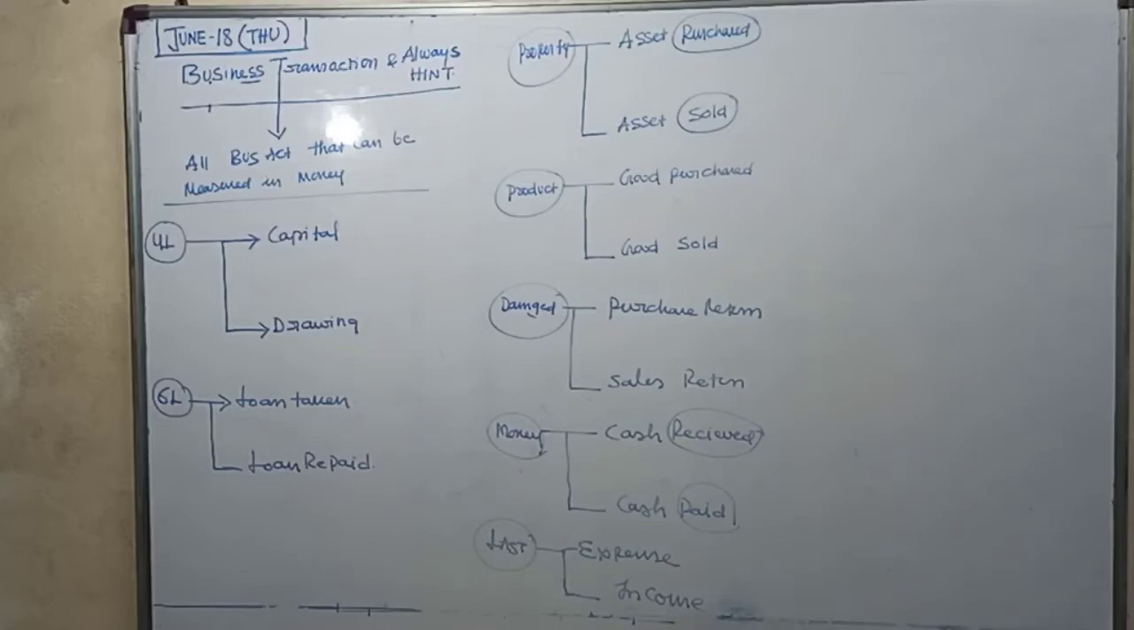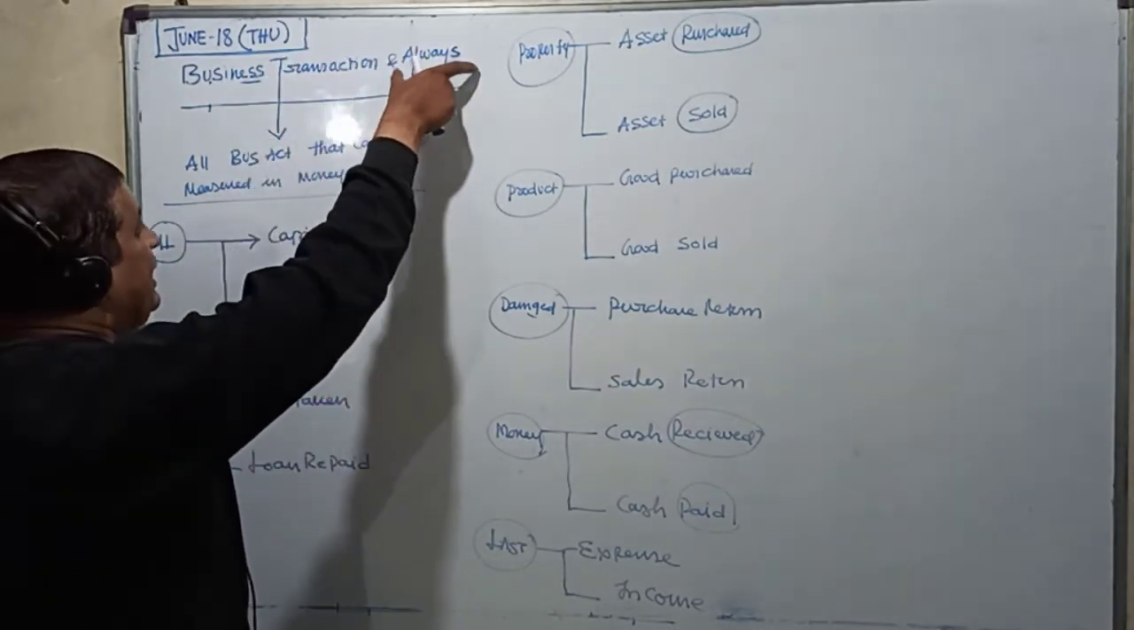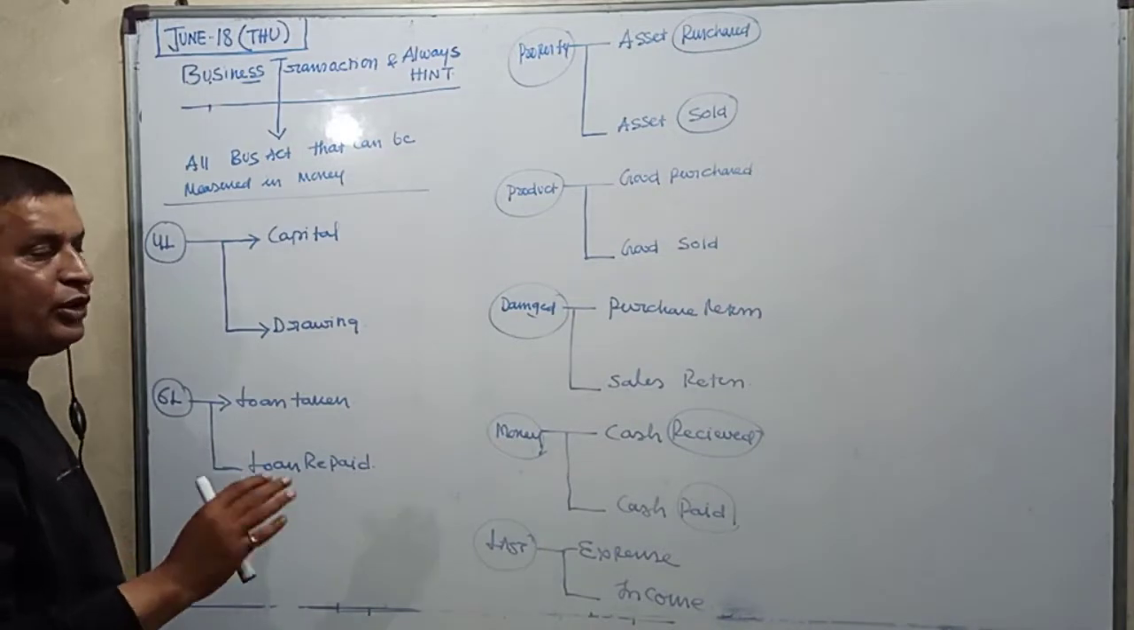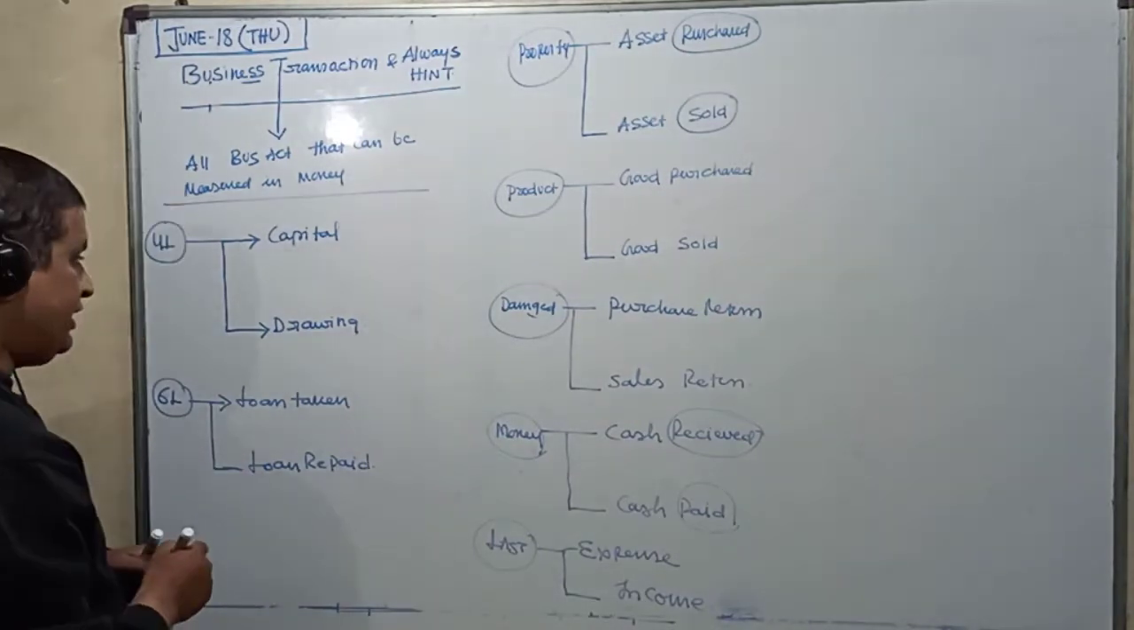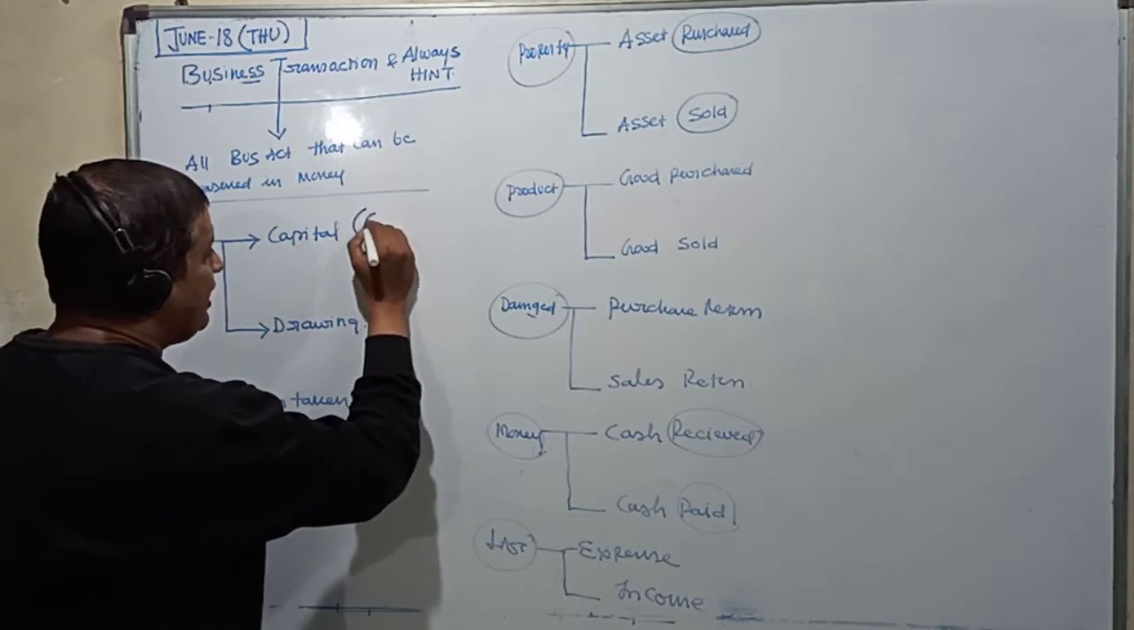Now from here we're going a little further. Now we are trying to understand the business transaction with a technique which is unique to us, that is called an always head. So capital account is always credited.